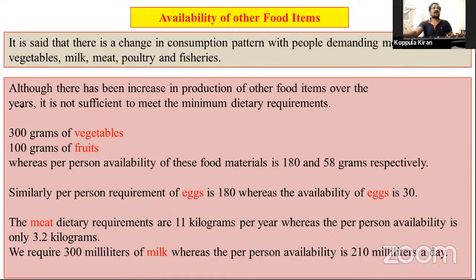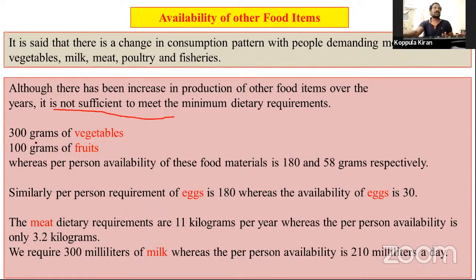These are not sufficient to meet the minimum dietary requirements. Other food items are not sufficiently taken by us. See this first, per annum we have to take this much.